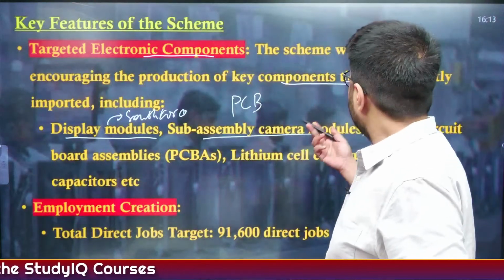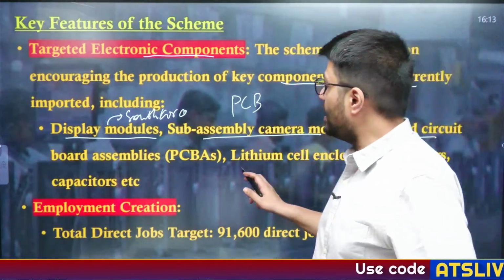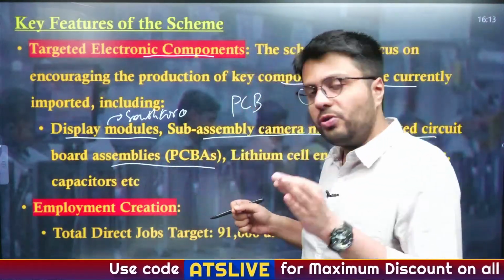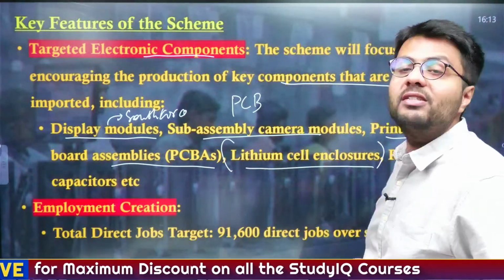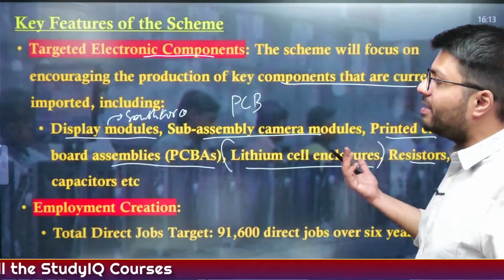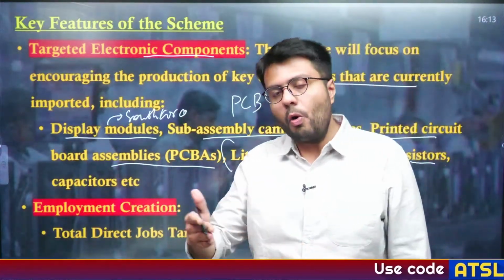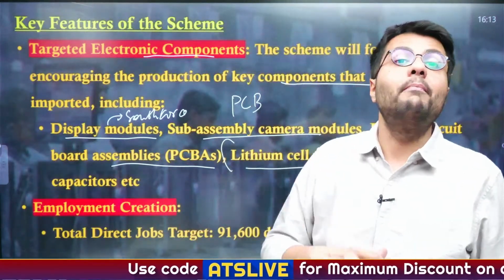Sub-assembly camera modules, which we import from countries like China. Similarly, printed circuit board assemblies on which each and every microprocessor is embedded in your mobile phones, your remotes, etc. Lithium cell enclosures, which are quite essential in powering our electronic devices. This is again imported. Similarly, resistors and capacitors. These are also components which are available in all electronic gadgets, but these have to be imported in India before being assembled in India.